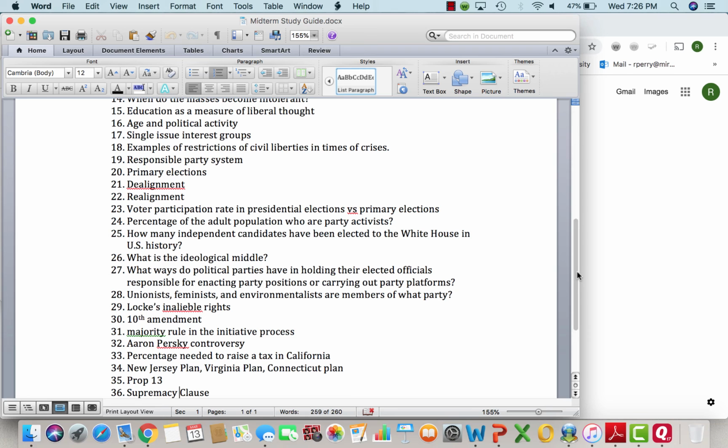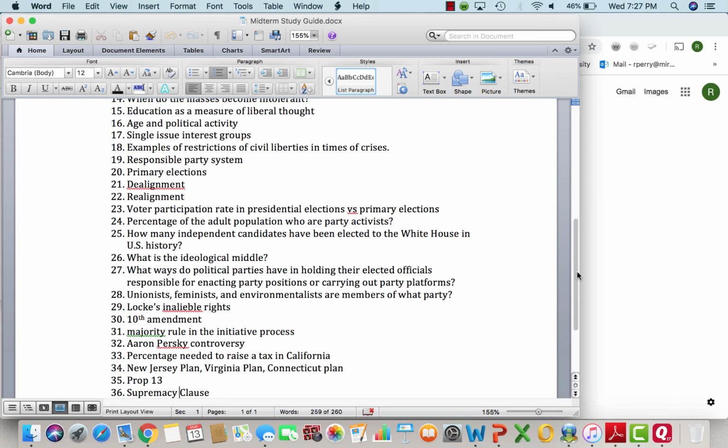Know who comprises the Democratic Party. We spoke a little bit about direct democracy. Know that you need 8% to pass a constitutional amendment to the California Constitution, and you need 8% of the number of people who voted in the most recent election for governor to qualify for the ballot. So remember, that's that 500,000 criteria that we need to get signatures to put a constitutional amendment on the ballot.